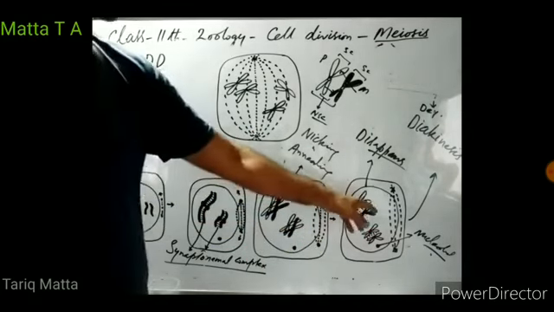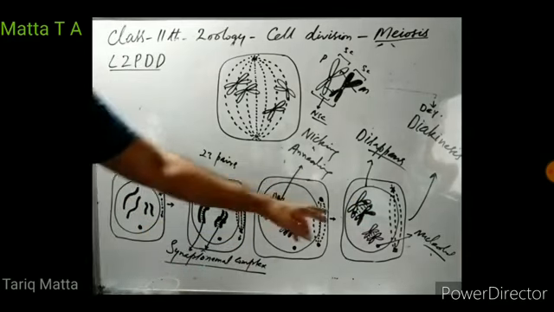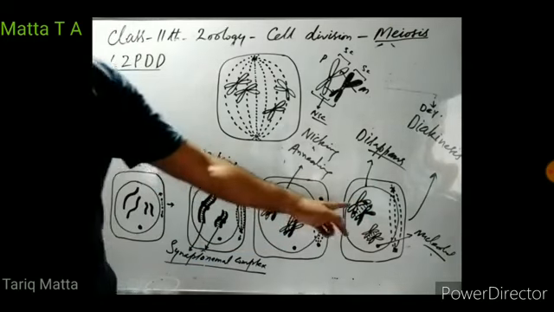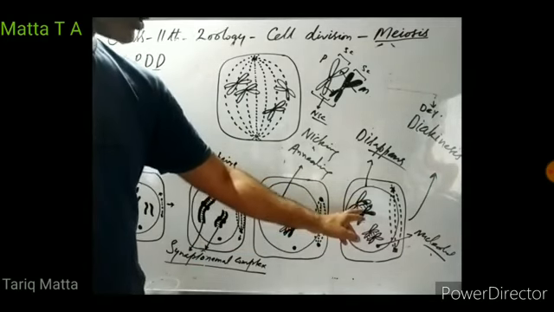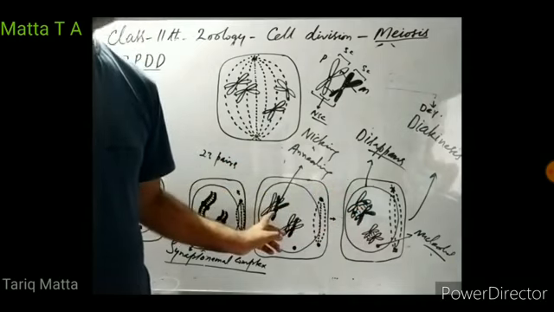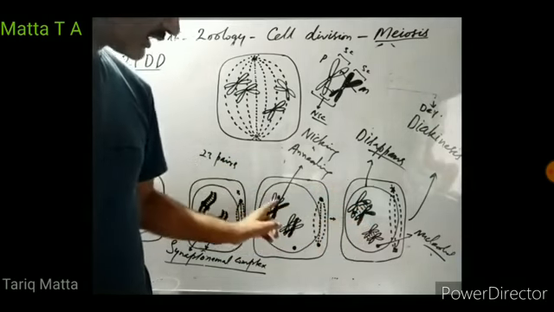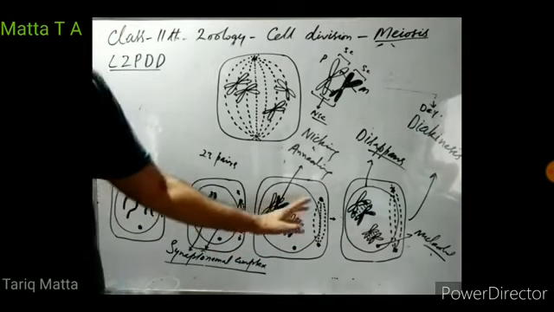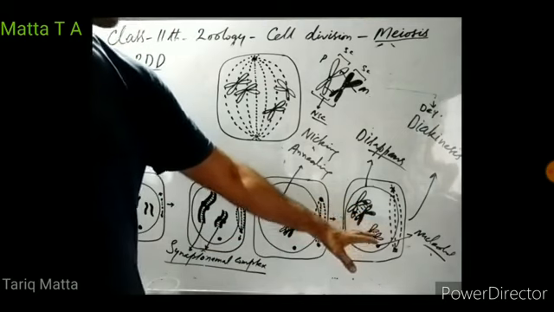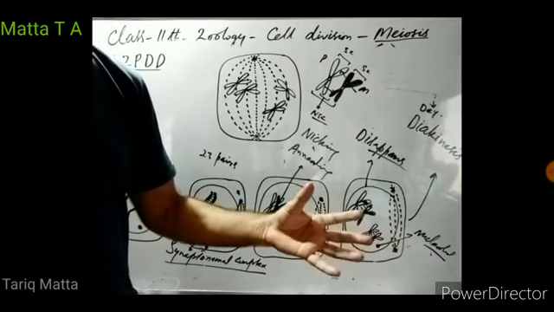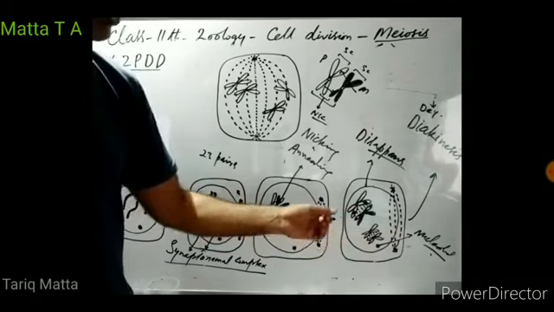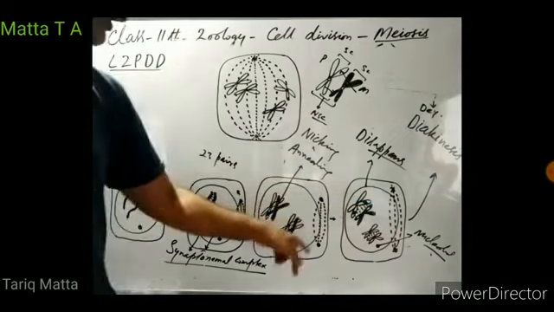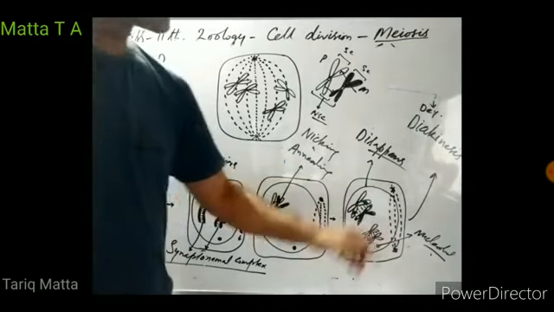Then in the diplonema, the homologous chromosomes start moving away from each other, so that these crossovers and chiasmata disappear. We found chiasmata in the pachynema stage. As the cell enters the diplonema stage, the homologous chromosomes start moving away from each other. Synaptonemal complexes start disappearing, and the crossovers also disappear. However, the centrosomes are migrating towards the two opposite poles of the cell. They are organizing the spindle.